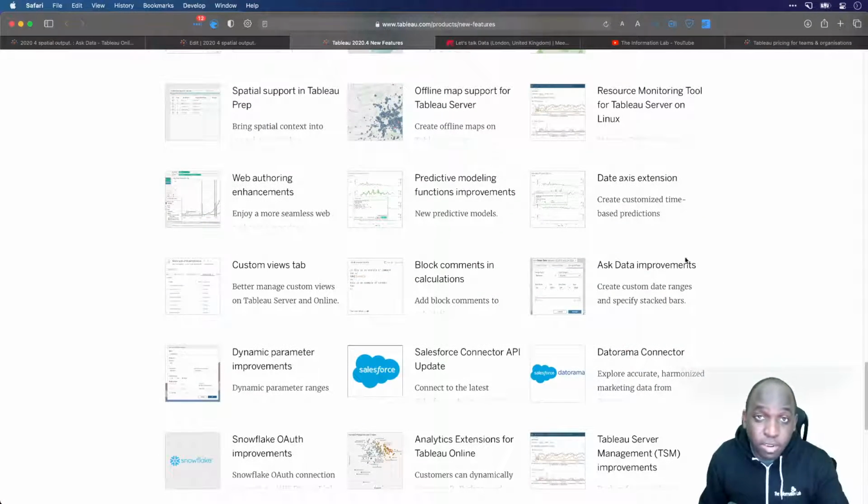If you haven't checked out Tableau Server features, that's also fine. It's actually a very easy thing to get into. There's some really great documentation. Tableau have some of the best guides on their website to help you to do that.